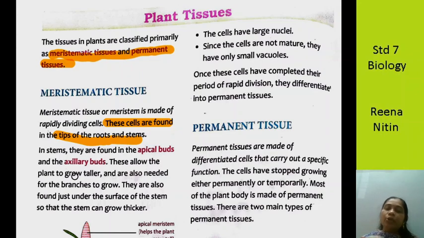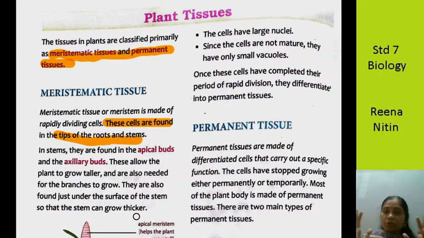They allow the plant to grow taller and are also needed for the branches to grow. So they help the plant body to grow tall, and also the branches to grow wider. They are also found just under the surface of the stem so that the stem can grow thicker. You know, the stem keeps growing.